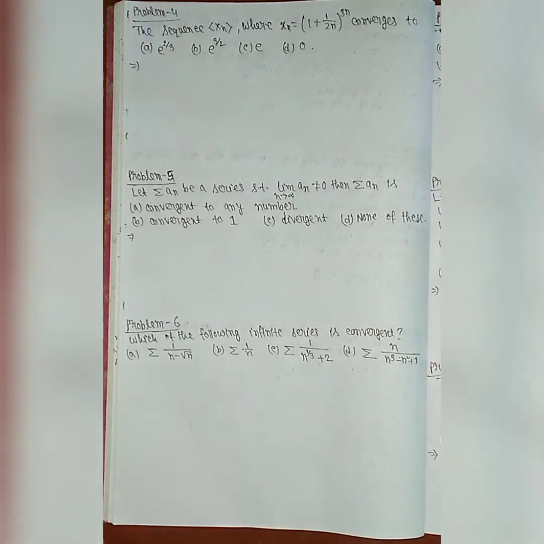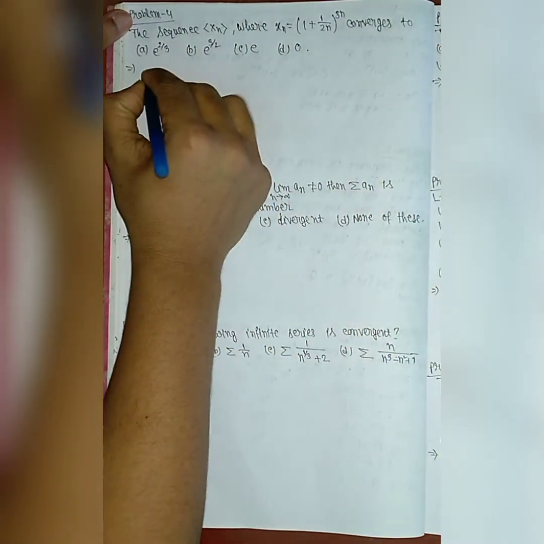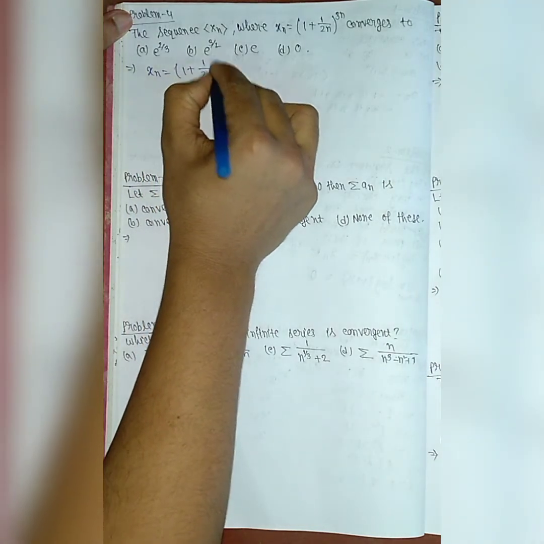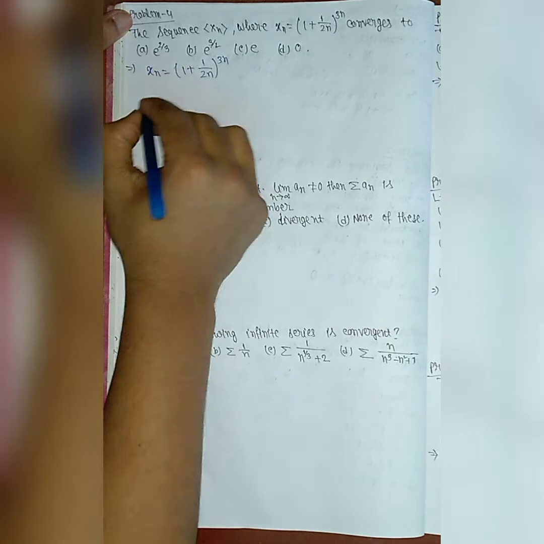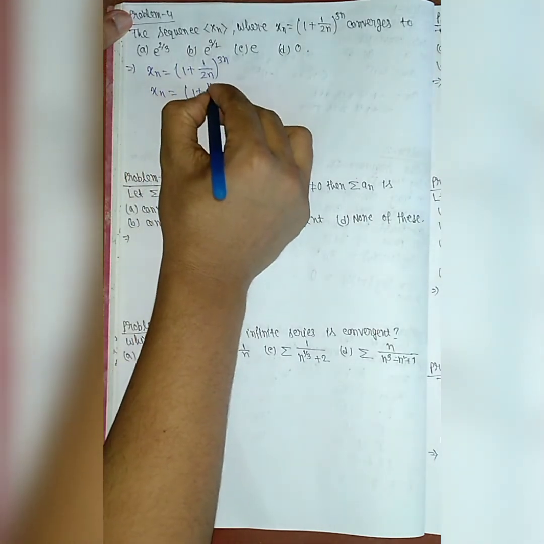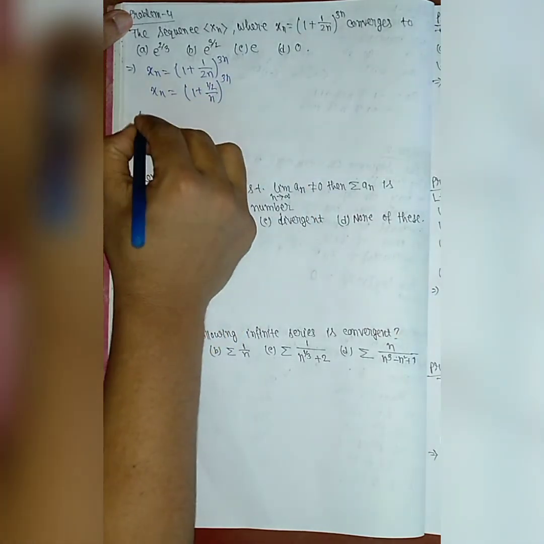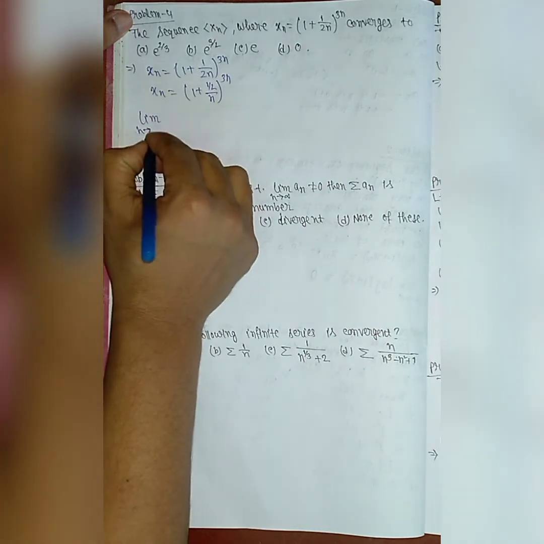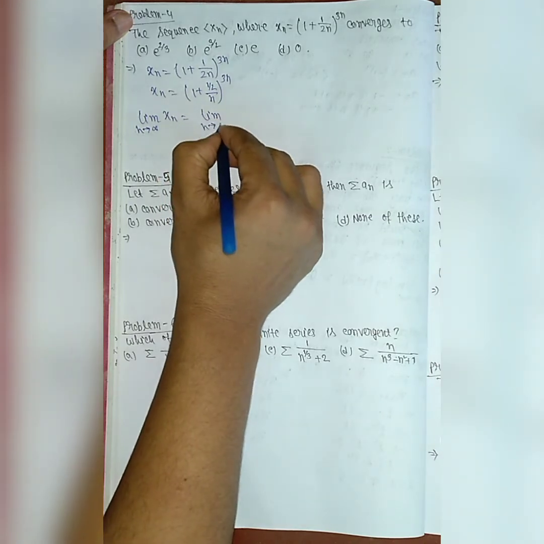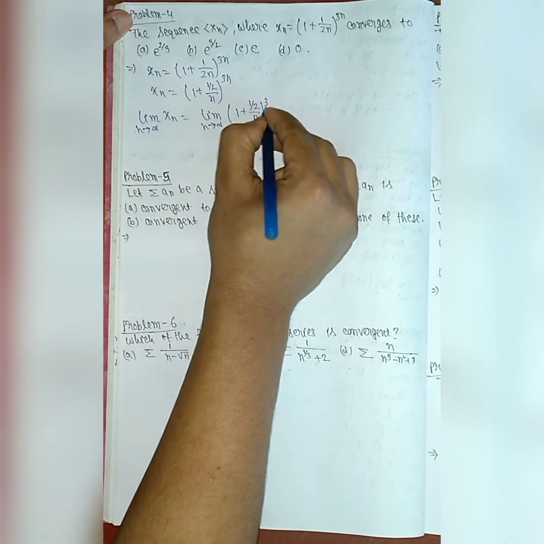Okay, now we'll solve problem 4. It is given that xn is equal to (1 plus 1 by 2n) whole to the power 3n. So we can write this xn in this form: xn is equal to (1 plus half divided by n) whole to the power 3n. Now if we take the limit on both sides, limit n tends to infinity xn is equal to limit n tends to infinity (1 plus half by n) whole to the power 3n.